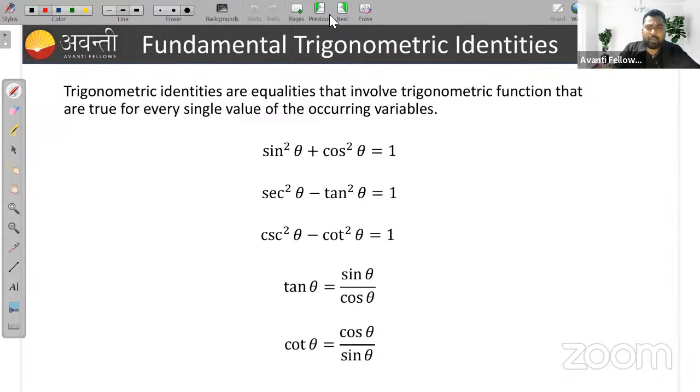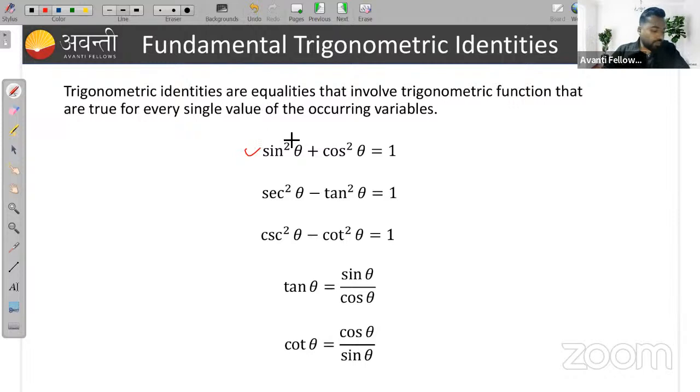I think all of you know some trigonometric identities you have studied in class 10. Some standard, fundamental trigonometric identities you have already studied, I hope. If not, then remember them. You can find the derivation of the formulas in your book.